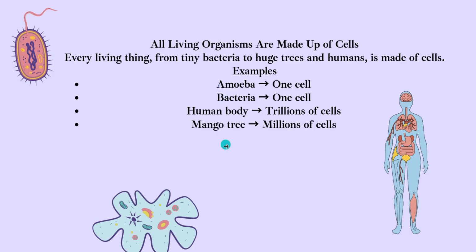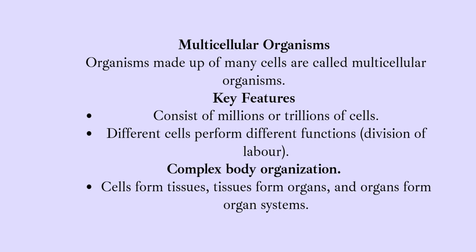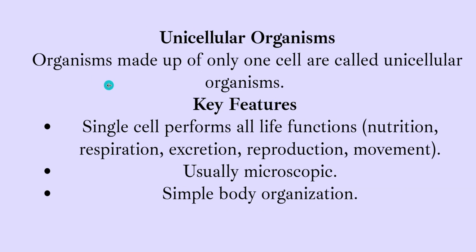And we looked at some examples like bacterium, which is made of one cell, amoeba, which is made up of one cell, and then the human body made up of trillions of cells. And then we classified them as unicellular organisms and multicellular organisms. For unicellular organisms, we said that they are made of only one cell. A single cell performs all life functions, and they usually have a simple body organization and are visible using a microscope.